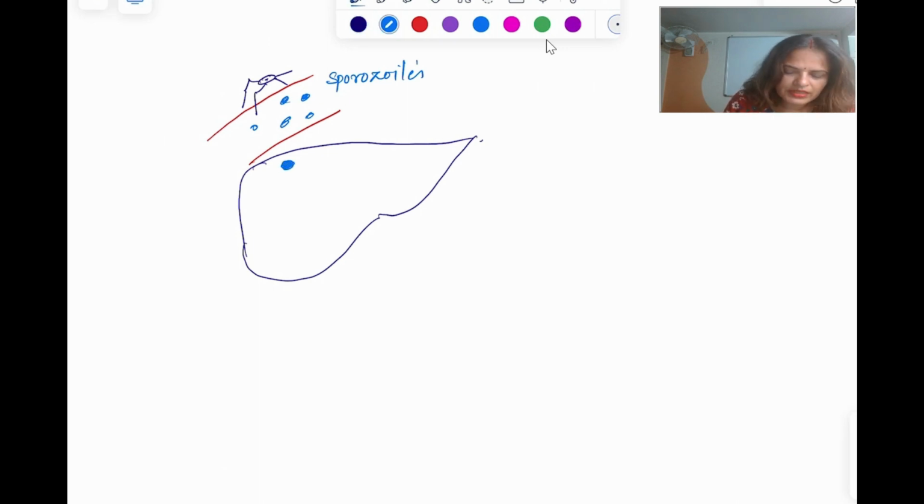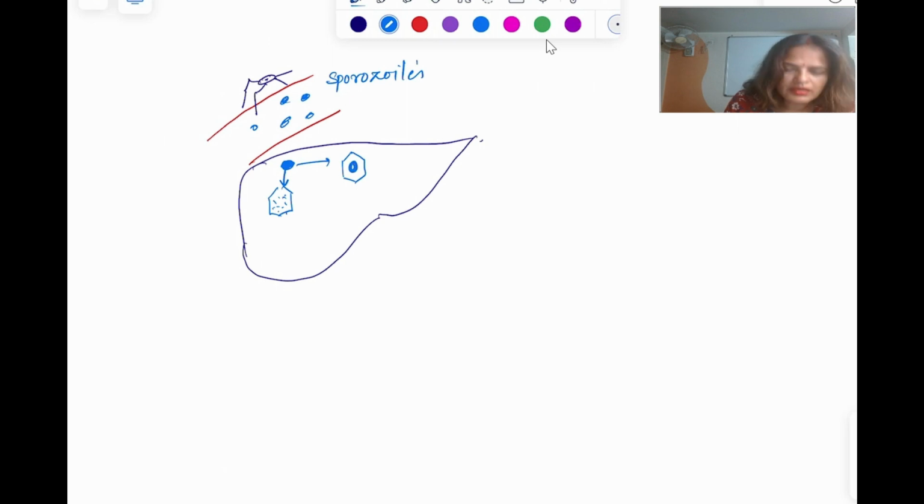Now, what will happen in the liver? In the liver, the further development of this sporozoite will be there. Either there will be further development or it will remain as such. There is no division.